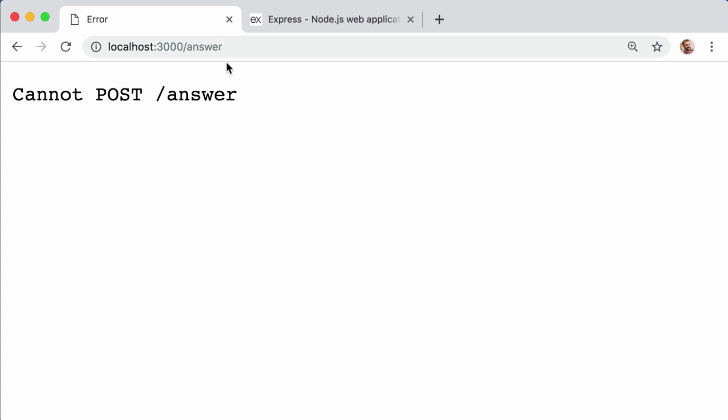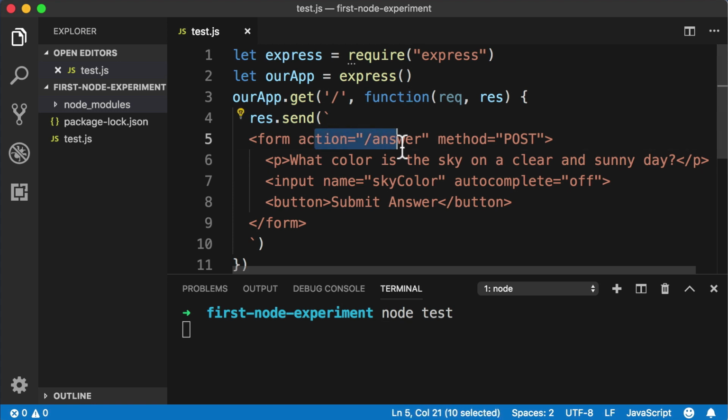The good news is if you look up in the URL or address bar, our form redirected us to a /answer URL. That means that we typed out the HTML for that form correctly. And as you might have guessed, this is where the /answer comes into play. Whatever you set as the action for an HTML form, that's the URL that the browser is going to send the form results to. Now, I just randomly chose the word answer here, but there's nothing special about that. You could have set this to pizza or unicorn or anything.